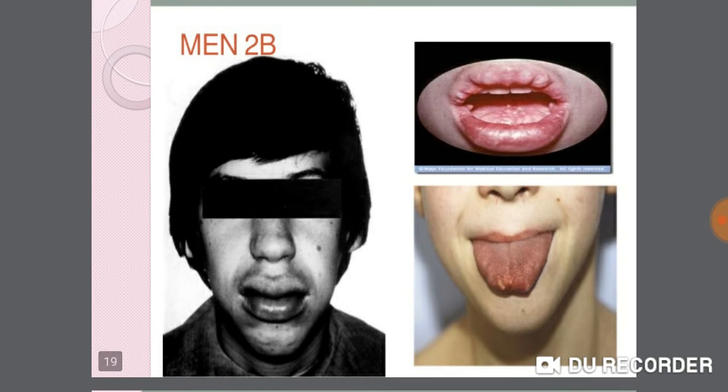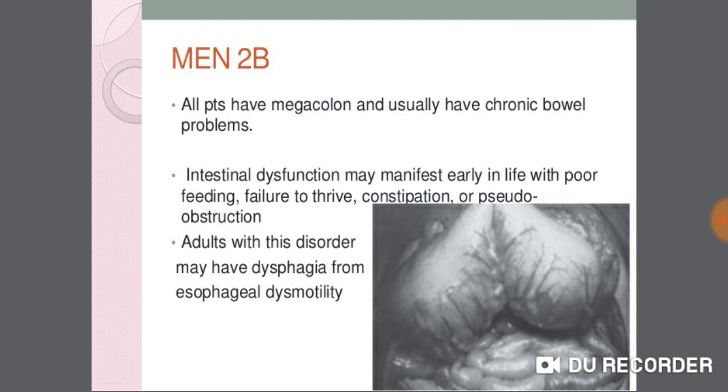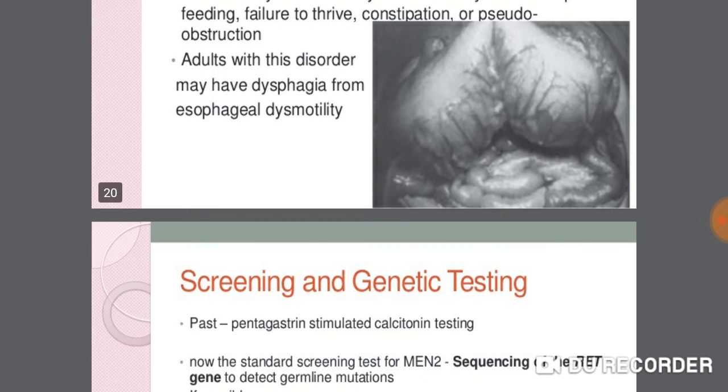MEN syndrome 2B shows these pictures. All patients have megacolon and usually have chronic bowel problems. Intestinal dysfunction may manifest early in life with poor feeding, failure to thrive, constipation, or pseudo-obstruction. Adults with this disorder may have dysphagia from esophageal dysmotility.